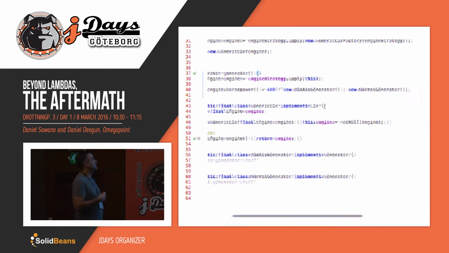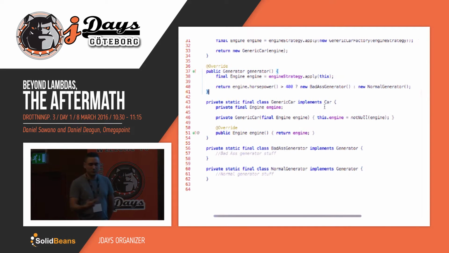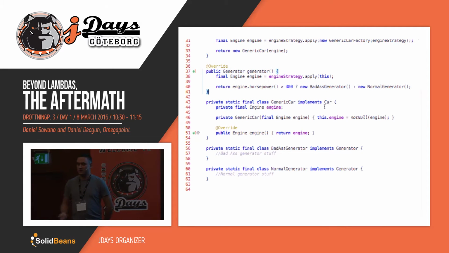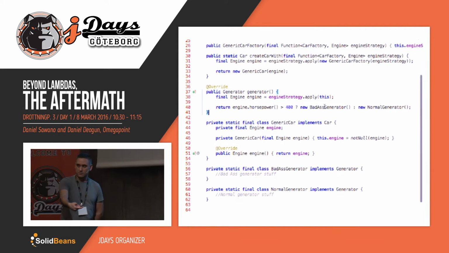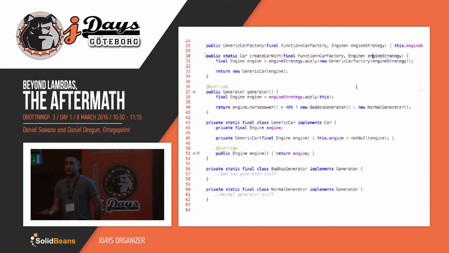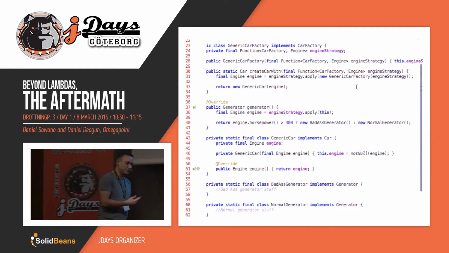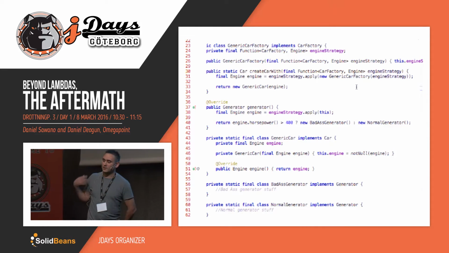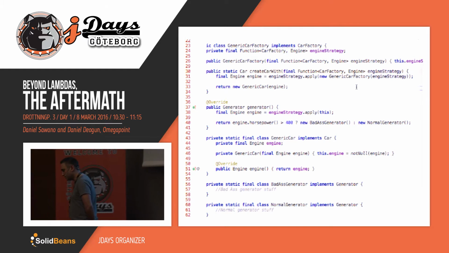Apparently, we seem to have a dependency to horsepower. But in order to get that horsepower, of course, they use that engine strategy that we passed in while we were building our car, right? And we applied it, and therefore we got an infinite loop. And the key takeaway here isn't really this poor design of why didn't we have an explicit dependency to horsepower instead of that engine strategy.